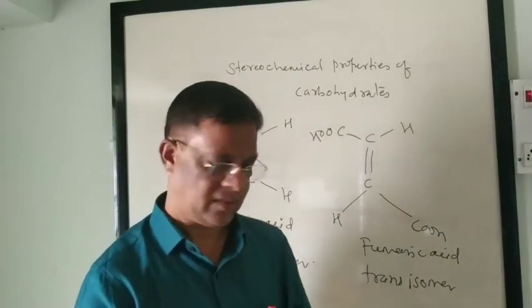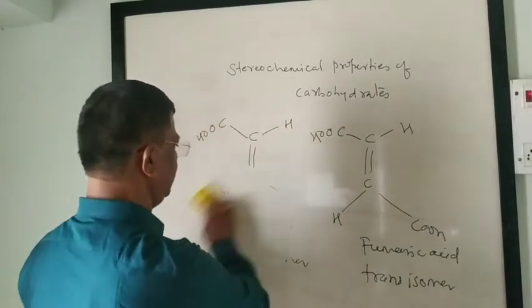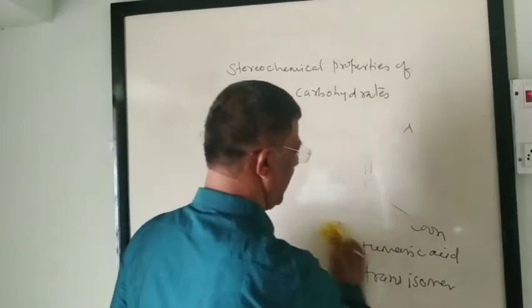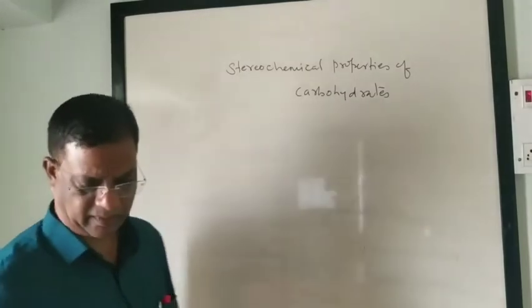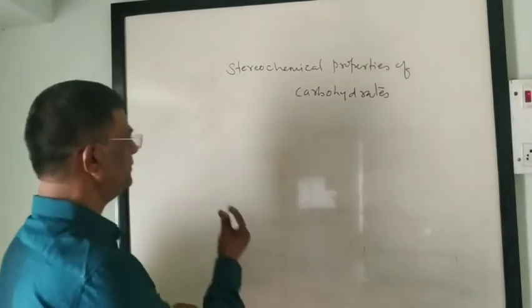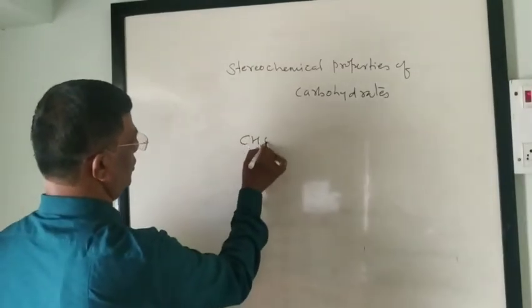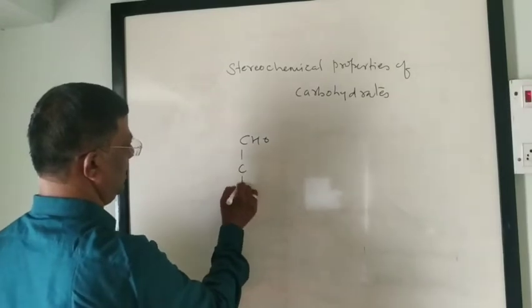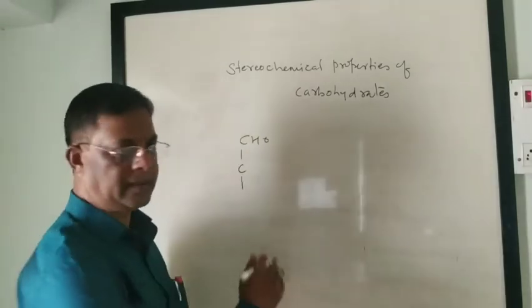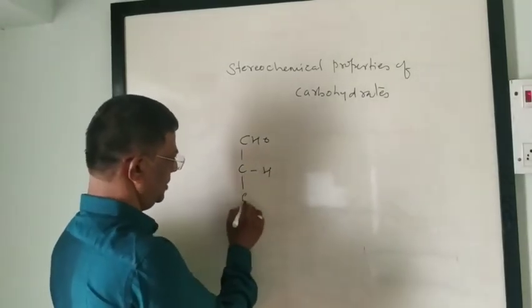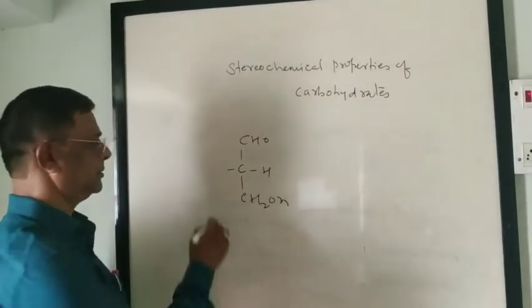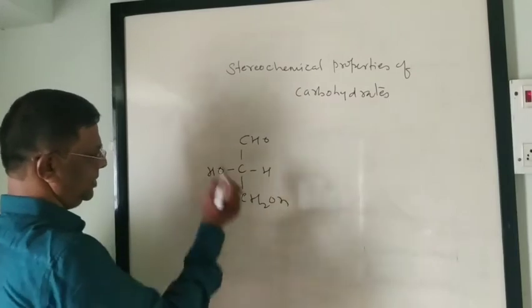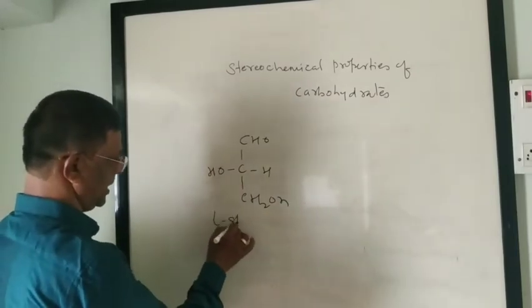So we have an example of glyceraldehyde, L form and D form. CHO, C, H, CH2OH and OH. So this is L-glyceraldehyde.